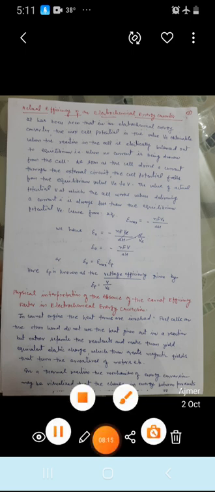Remember, EV is known as the voltage efficiency, and this efficiency is given by EV equal to V upon VE. So this is the actual efficiency of a cell, where V is the actual voltage of the cell, VE is the potential of the cell when no current flows through the circuit, and E naught is given by E maximum times EV. So this is the actual efficiency of an electrochemical energy converter. Thank you.